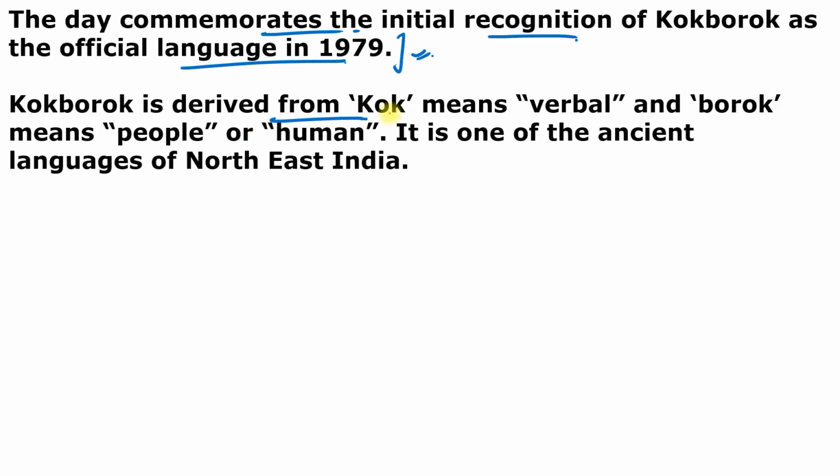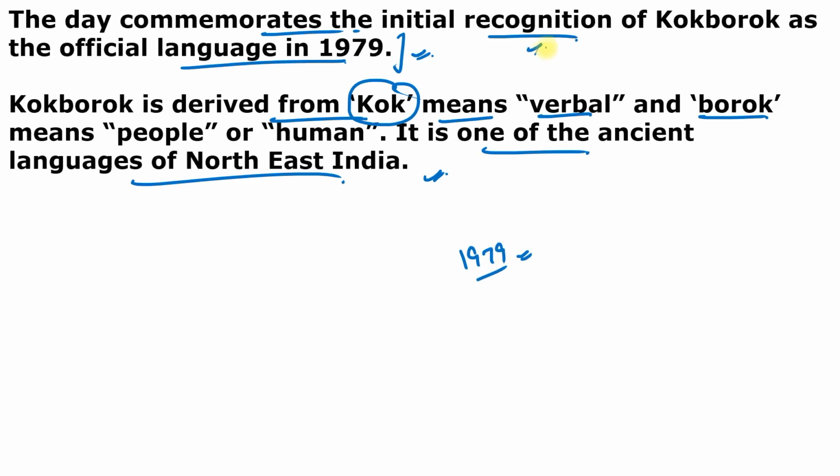Kokborok is derived from two words: Kok means verbal, and Borok means people or human. It is one of the ancient languages of northeastern India, and in 1979 it became the official language along with Bengali as well as English, and both languages are declared official languages of the state of Tripura.